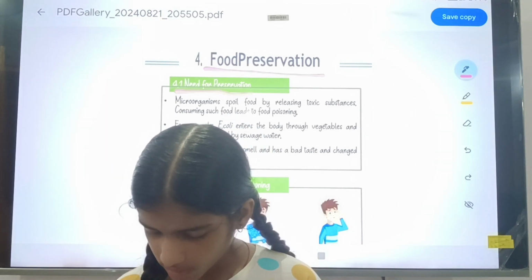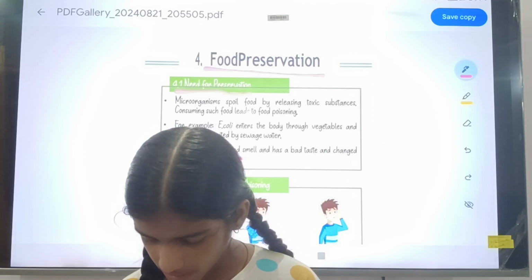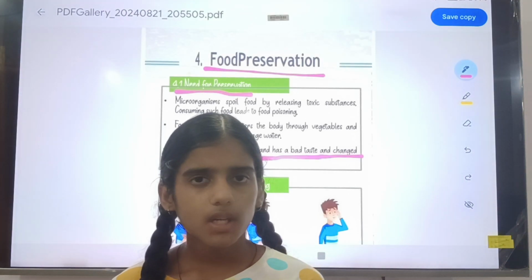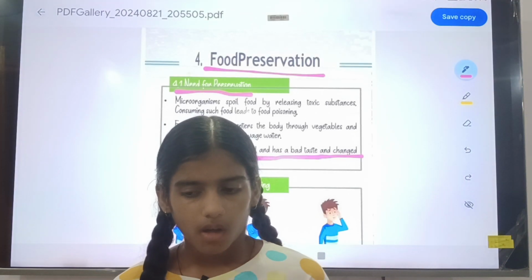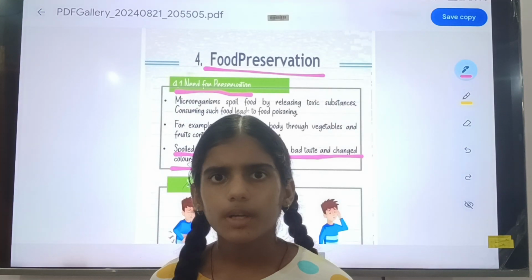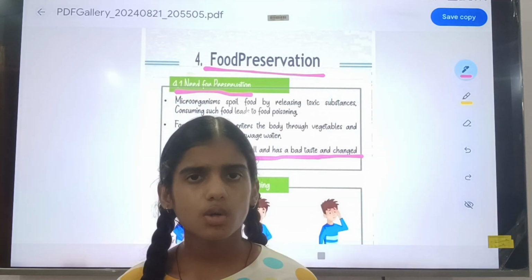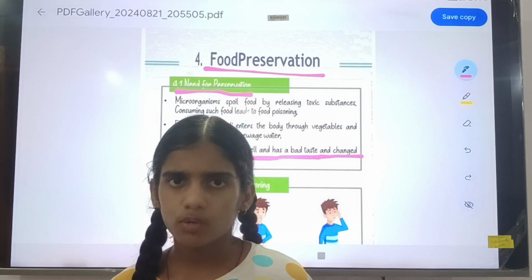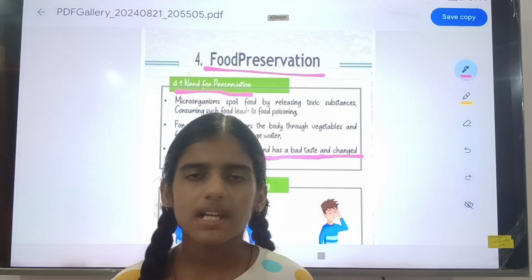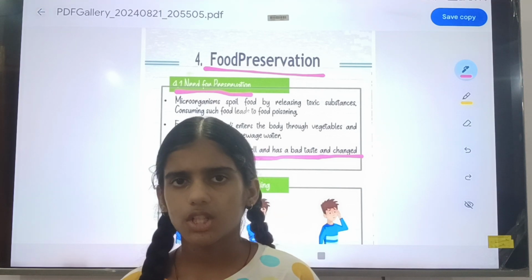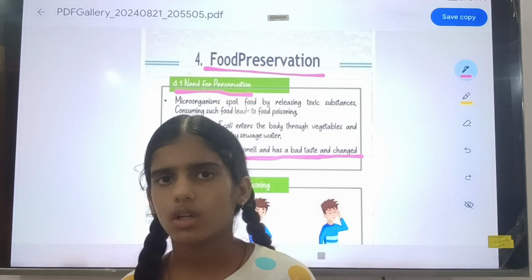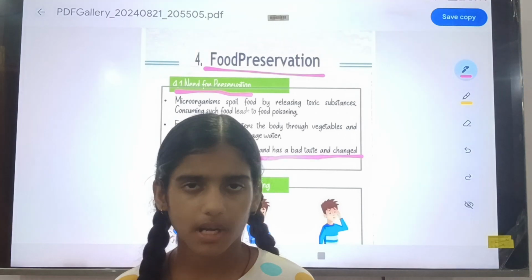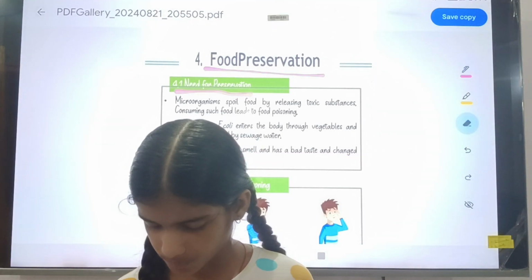The third point is that spoiled food emits a bad smell, has a bad taste and changes color. How can we determine whether food is spoiled or not? Its color, smell and taste will change. The smell will be very unpleasant, and if the food is white and turns green, it can be spoiled. When you smell it, it has a very unpleasant smell.